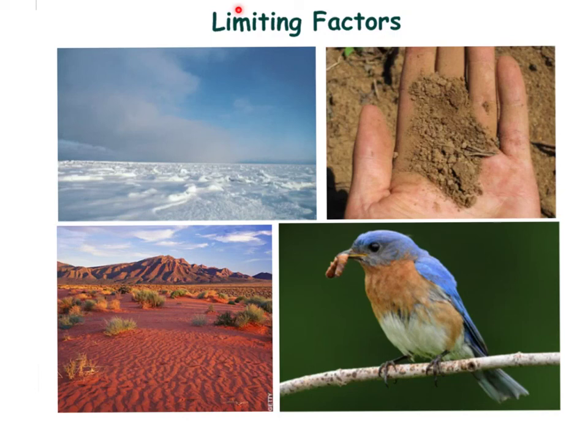A population could be limited by lack of heat or lack of nutrients in the soil. It could be limited, here's obviously limited by water, lack of water. It could be limited by maybe the productivity of the insects. This population could be limited by the productivity of the population of another organism. In turn, the limitations of this population might affect another population within that ecosystem as well. So just be thinking about different kinds of limiting factors that will keep populations from continued growth within an ecosystem.